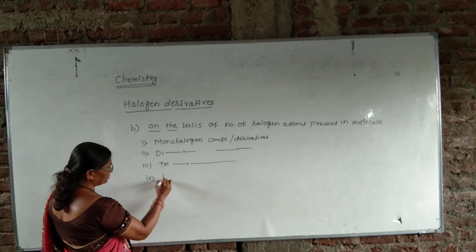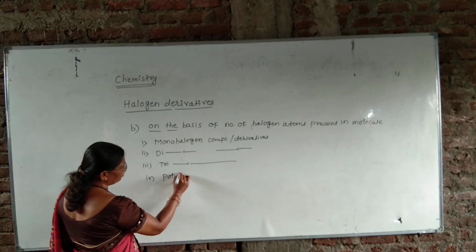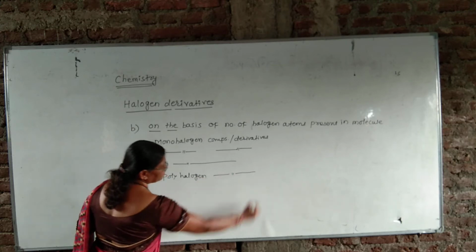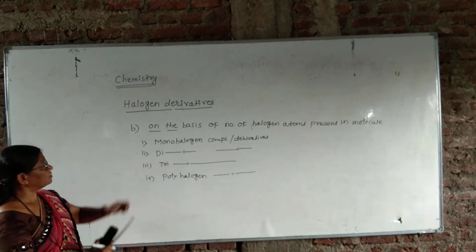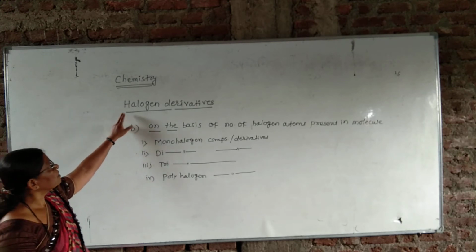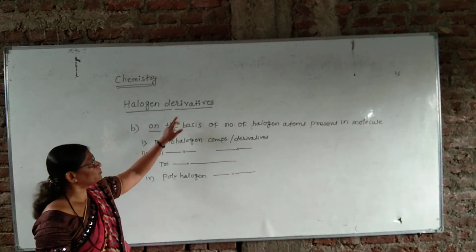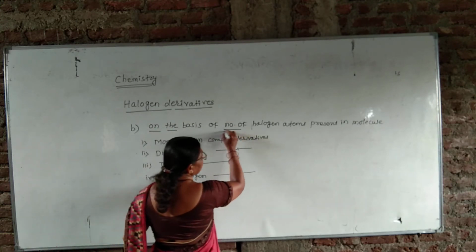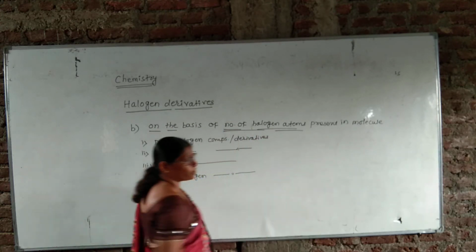And fourth is polyhalogen compounds or derivatives. These are the four subclasses of the main class, that is the classification of halogen derivatives of hydrocarbons on the basis of number of halogen atoms present in the molecule.